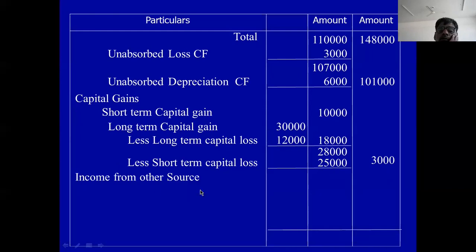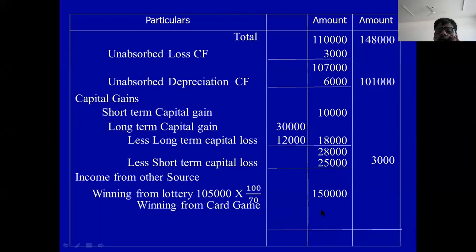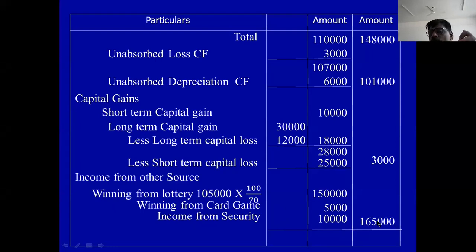Then next is income from other source. Winning from lottery, gross is 1,50,000. Winning from card game, 5,000. Then income from security, 10,000. These are the other source income. The total is 1,65,000.